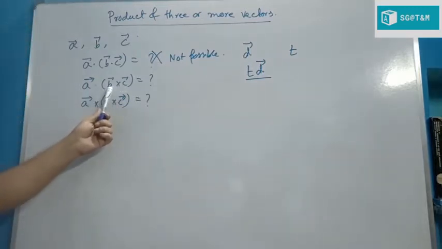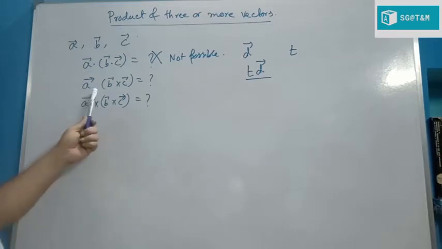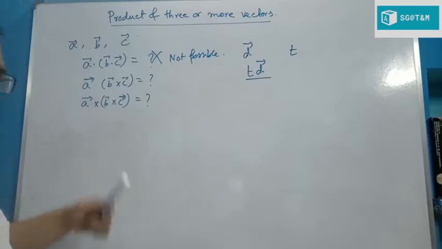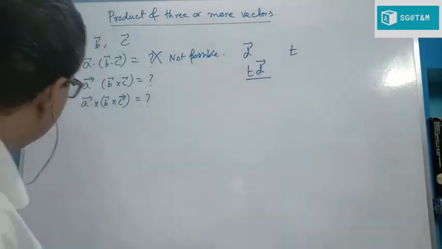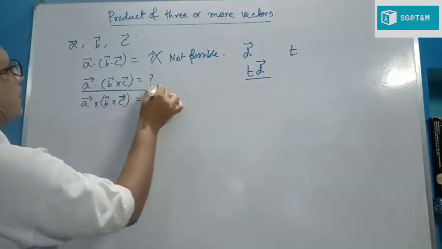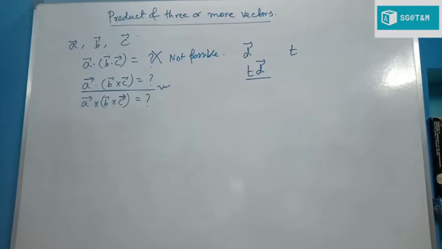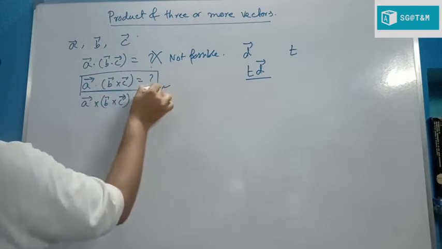B and C, taking cross product, then you get a vector, then multiply with A, so it must be possible. It is possible. And in the third one, B cross C is a vector quantity. Multiplication with A, that is cross product with A, it is also possible. Clear? Now we study about this one. It is very interesting and it is in our syllabus. A cross B cross C is not in the syllabus, but the definition of this I will give later on. First we study about A dot B cross C.